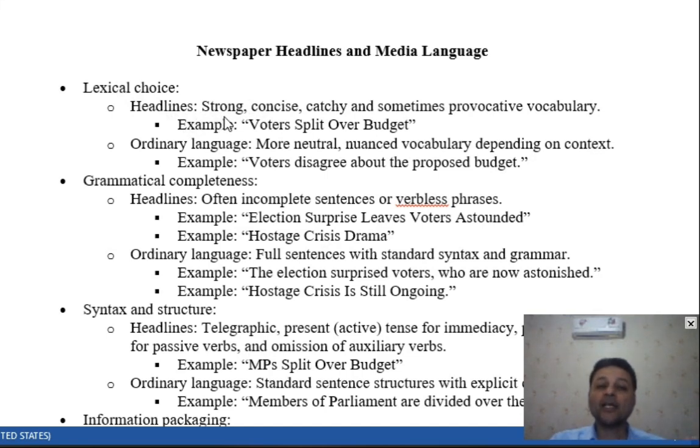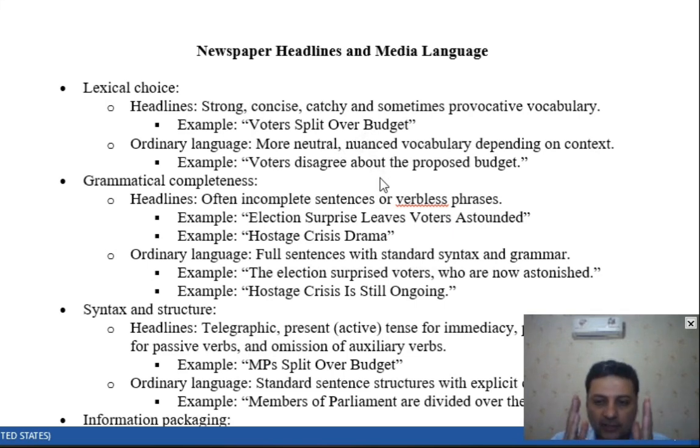In newspaper headlines or magazine headlines, we use strong words, not ordinary words. They need to be concise, very short, like the minimax model. You use the shortest words but with the most amount of information inherent in them. We use catchy, dramatic, and sometimes provocative vocabulary. Like instead of saying, for example, disagreement, we say "MPs split over budget," all right?